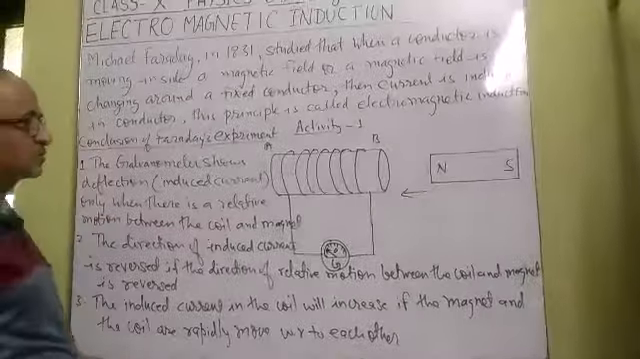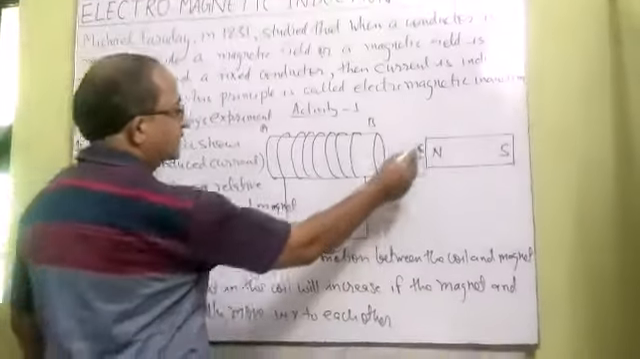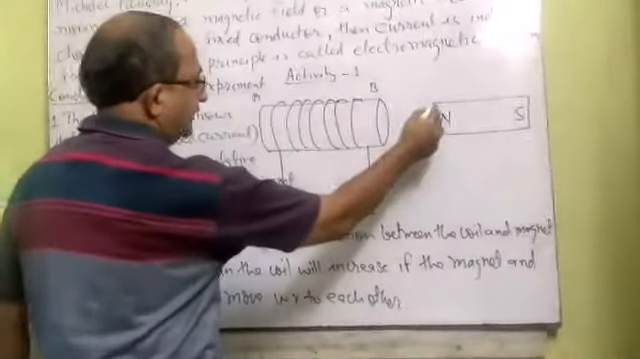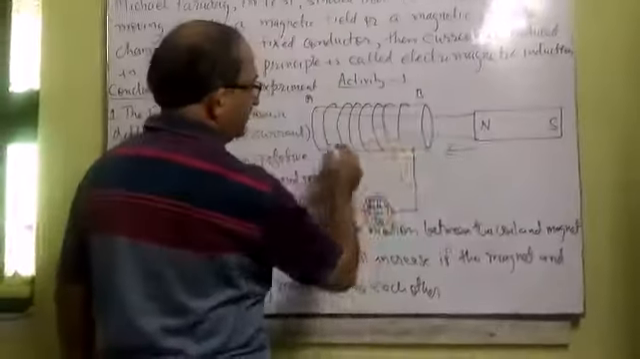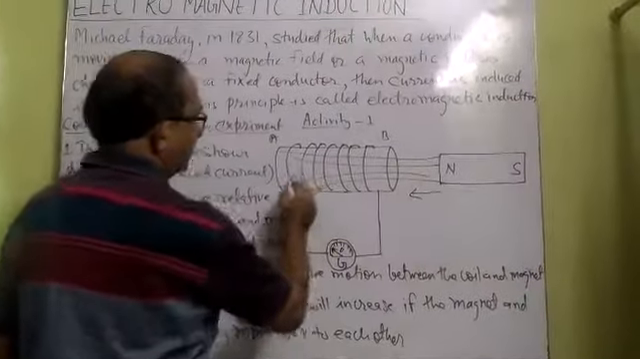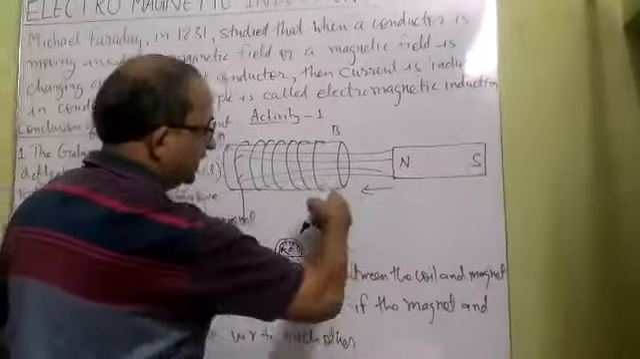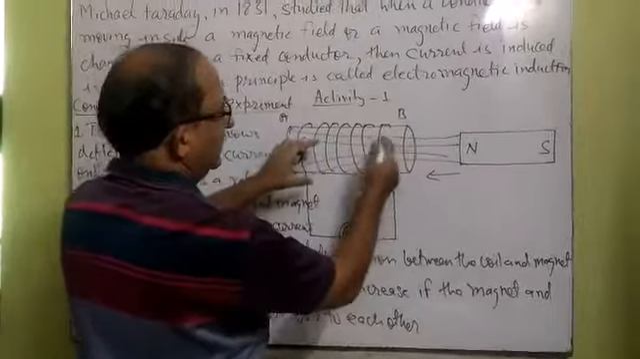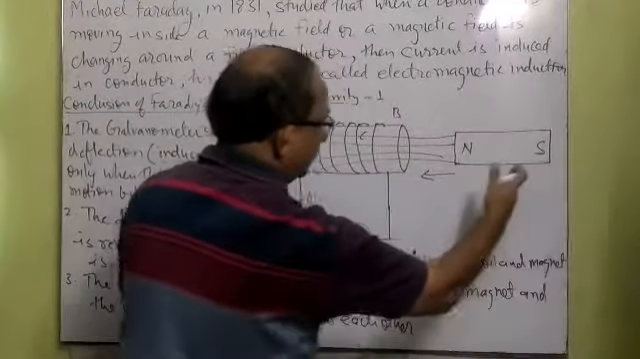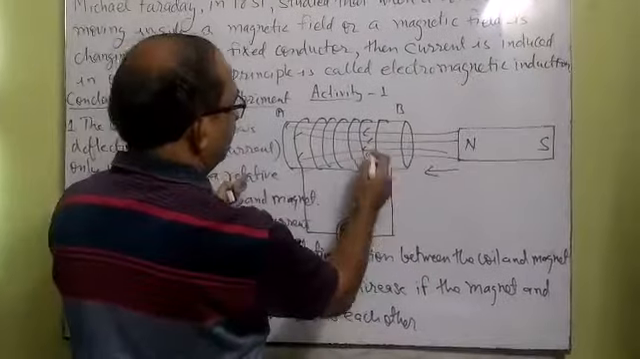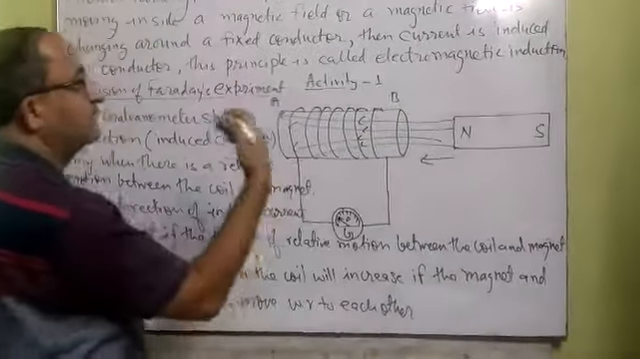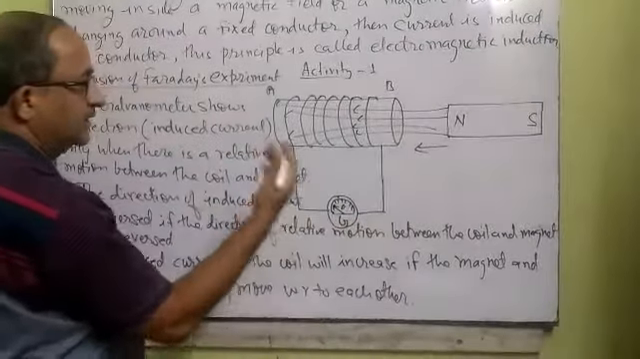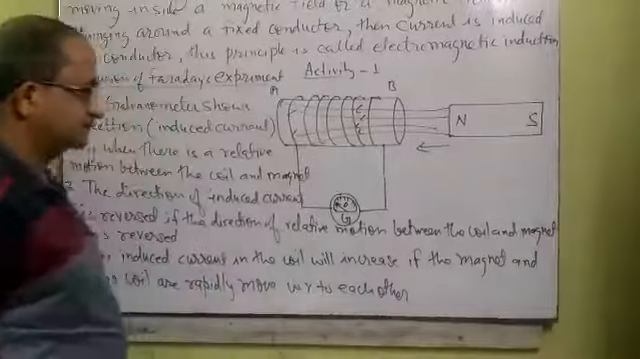Actually, this happens because the magnetic lines of force which pass through the coil change. The number of magnetic field lines which pass through the coil will change when we bring this magnet near the coil, because when it is far away, fewer magnetic field lines pass through the coil. When we bring it near, the number of field lines will increase. It means the flux will increase. So whenever there is a change in the flux, then and only then is current induced in it.